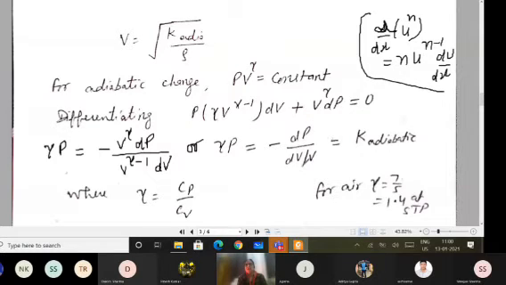But this bulk modulus I'm getting not equal to P, but equal to gamma P. This is the modulus of elasticity under adiabatic conditions.